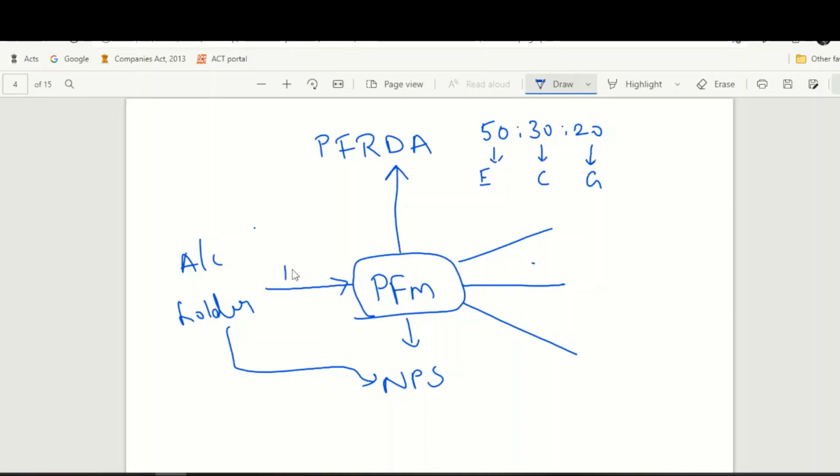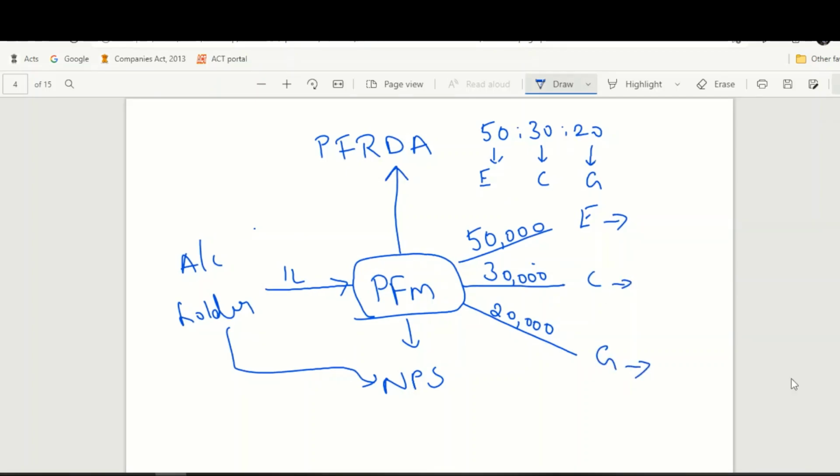Let us say you contribute 1 lakh rupees in a financial year. Your pension fund manager will allocate this 1 lakh in the same ratio as you desire. He will invest 50,000 in equity securities. The portfolio of each fund manager will differ, so you can check the equity portfolio of every fund manager on the NPS website itself. He will invest 30,000 in corporate bonds and 20,000 in government securities.